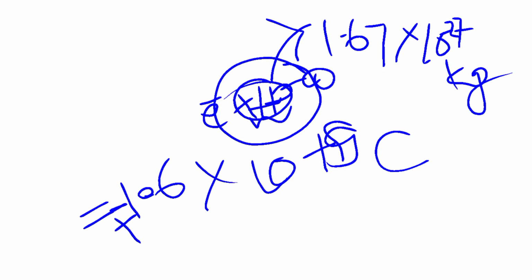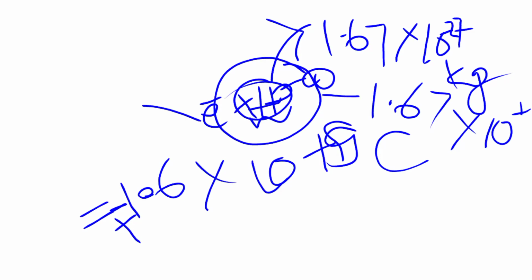The mass of the electron differs from it, but the mass of the neutron is almost the same as the proton. It's also 1.67 into 10 to the power minus 27 kilograms.